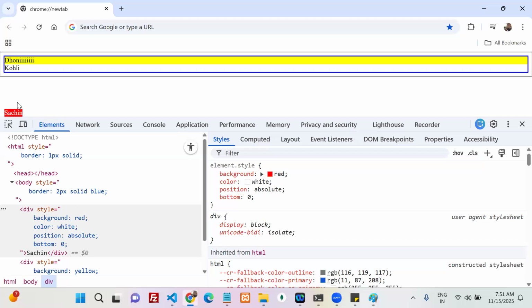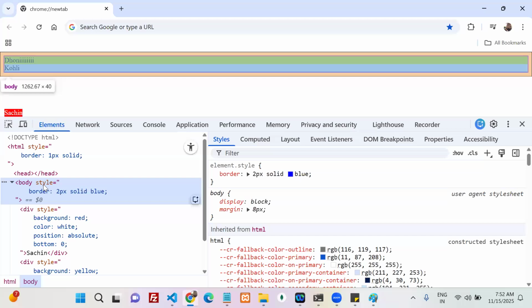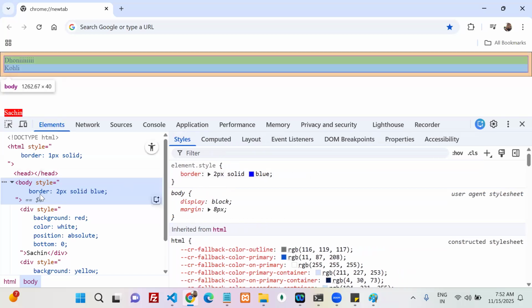Tell me, who is the parent of my Sachin? Body. So it takes the parent as a reference, and when it does, my parent must have a position other than static.